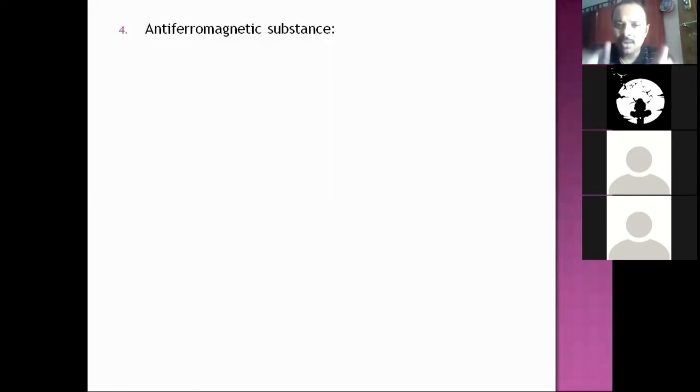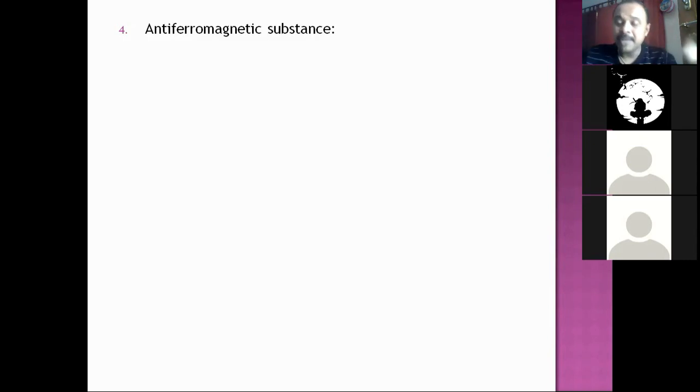They have the same magnetic moments like ferromagnetic substances. But what actually happens in case of anti-ferromagnetic substances? In some cases, when substances are kept in the external magnetic field, the magnetic moments of domains become equal and opposite. That means they get cancelled. As a result, the net magnetic moment of these anti-ferromagnetic substances in presence of external magnetic field becomes zero.